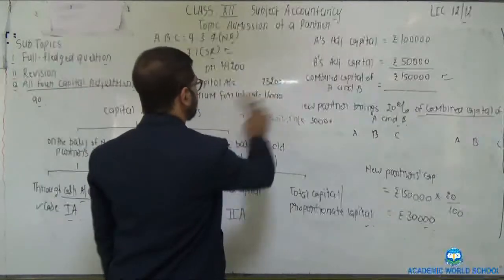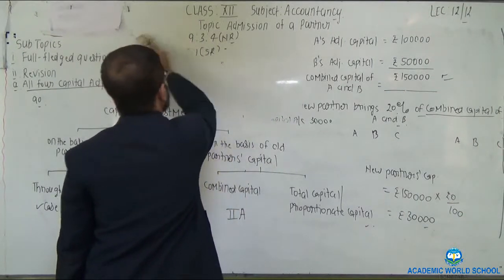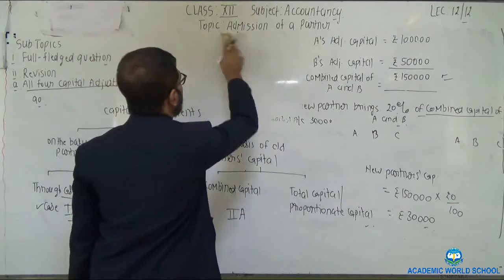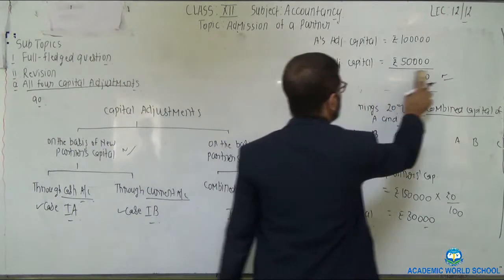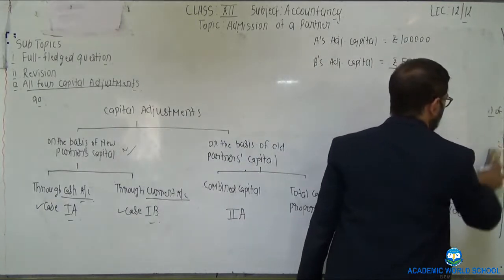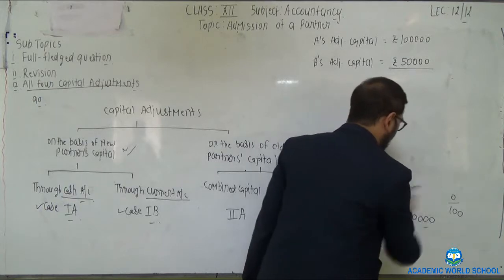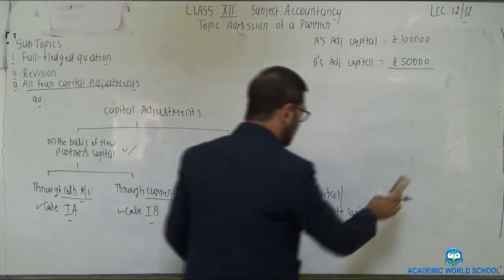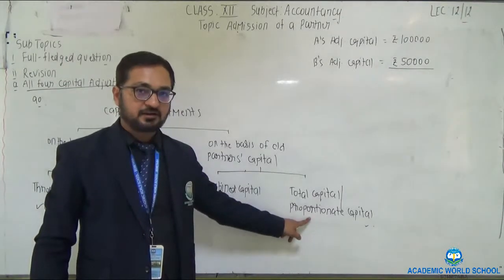After that, the last capital adjustment, that is on the basis of old partners' capital, and it is given in the question that the new partner will bring proportionate capital.